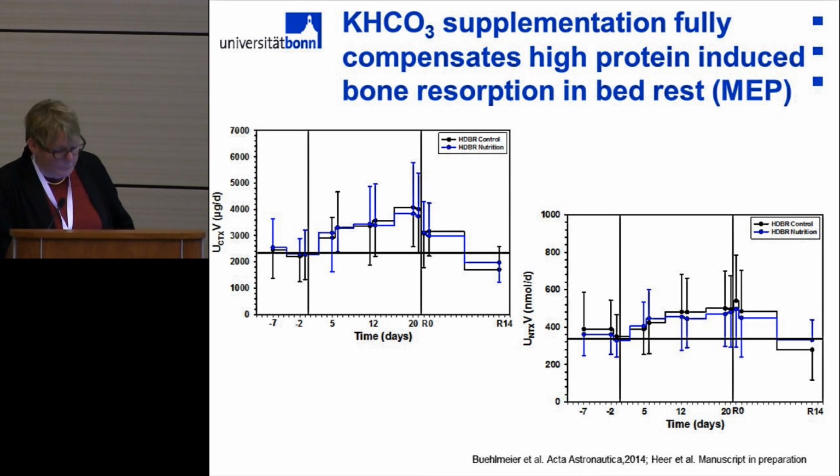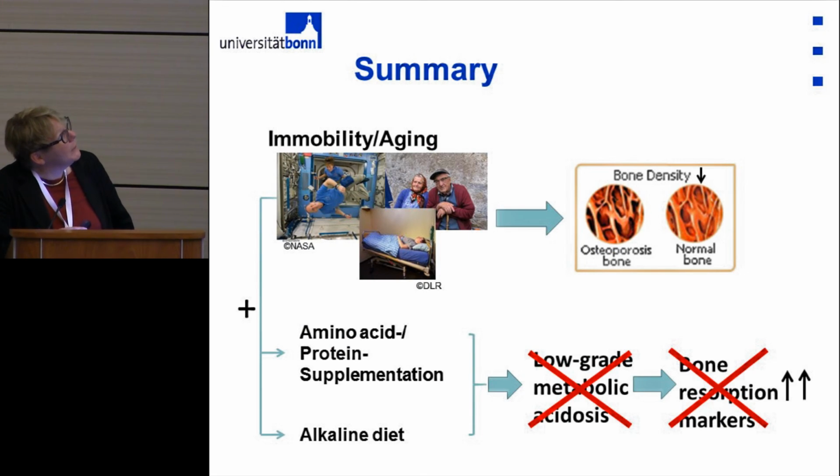So in summary, what we have seen is that immobility or aging, and maybe the immobility part of aging, leads to a decrease in bone mineral density. When we add the amino acid or protein supplementation, that seems to lead to a low-grade metabolic acidosis because of the acidity of the diet. And that will further increase the bone resorption markers, since the bone resorbing cells need a certain acidity in order to get activated.